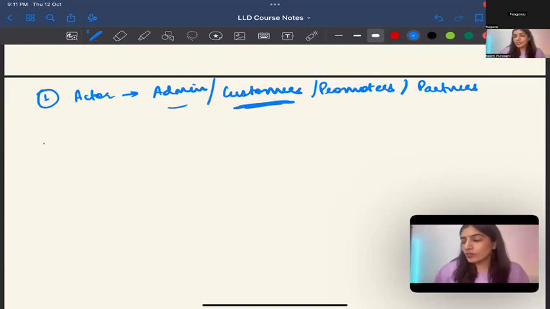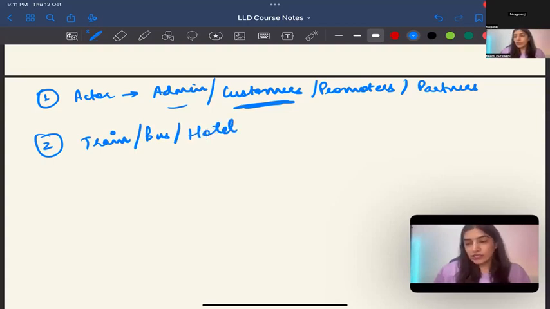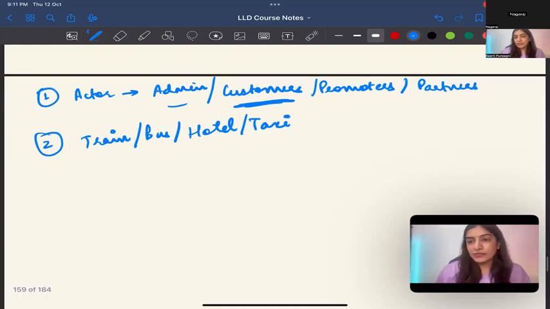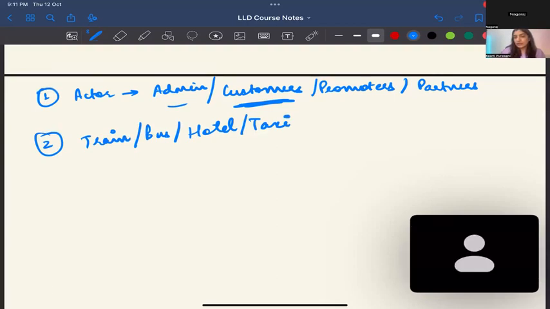Okay. Second thing, it is not just about trains anymore. Whenever we think about IRCTC, trains come to our mind. But suppose we could be designing for, say, bus. Or what else? Suppose we also have to take care of hotels. What else? Taxi. What else? Special trains for travel, like flights, airplane. What did you mean by special trains?